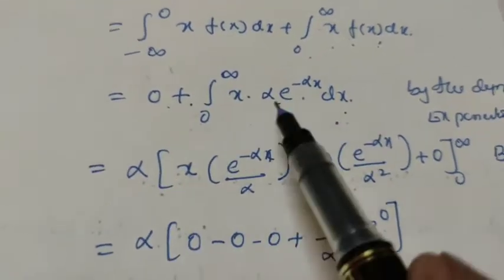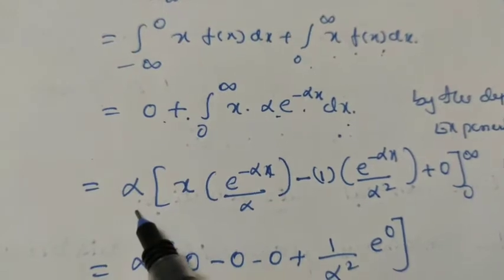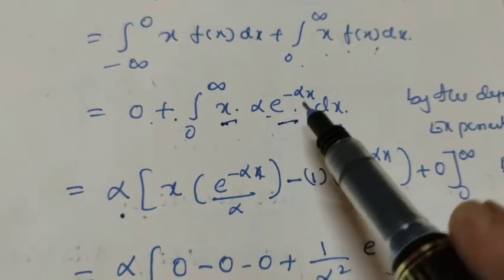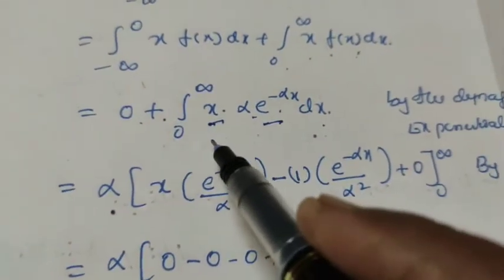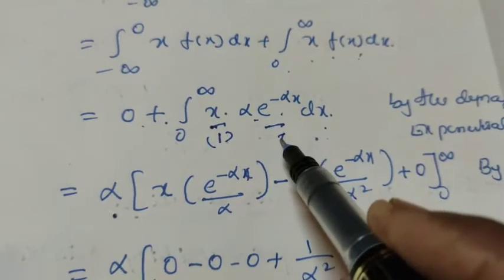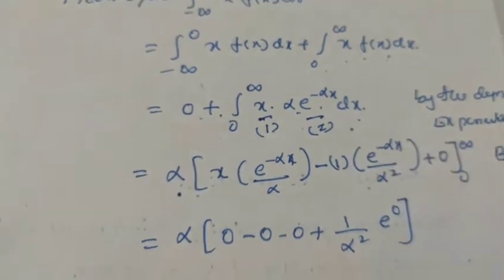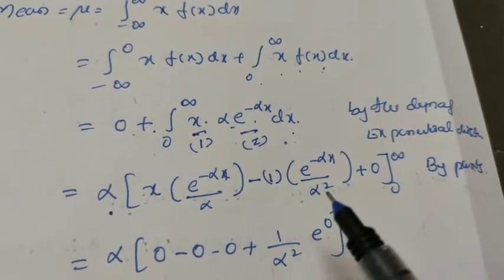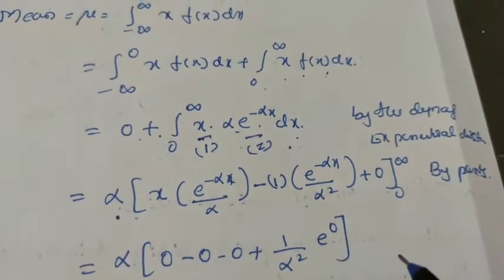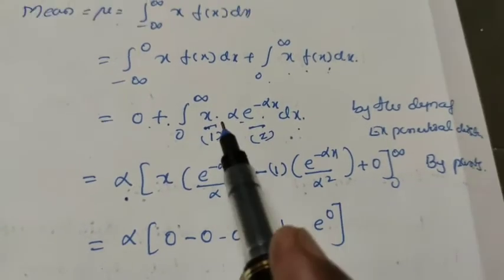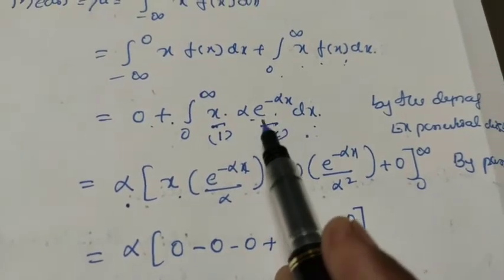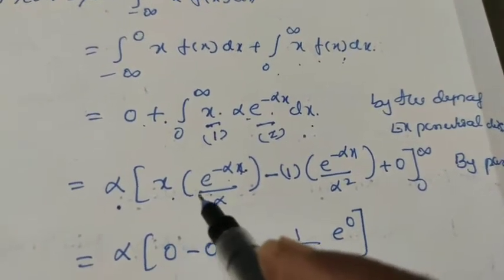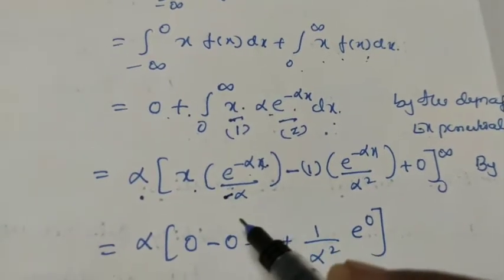Alpha is again a constant, so we take it outside, and now apply the rule for integration of the product of 2 functions. Here x is the first function and e raised to minus alpha x is the second function. I told all of you one simple method for integration by parts. Keep the first function as it is, and the integration of e raised to minus alpha x is e raised to minus alpha x divided by minus alpha, the coefficient of x.